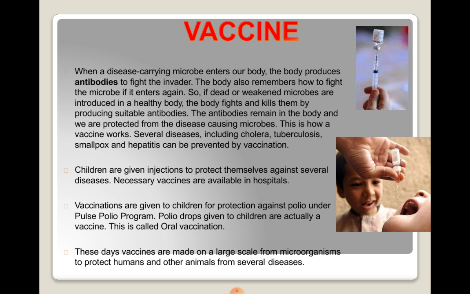Several diseases, including cholera, tuberculosis, smallpox, and hepatitis, can be prevented by vaccination. Children are given injections to protect themselves against several diseases. Necessary vaccines are available in hospitals. Vaccines are given to children for protection against polio under the Pulse Polio program. Polio drops given to children are actually a vaccine. This is called oral vaccination. These days, vaccines are made on a large scale from microorganisms to protect humans and other animals from several diseases.